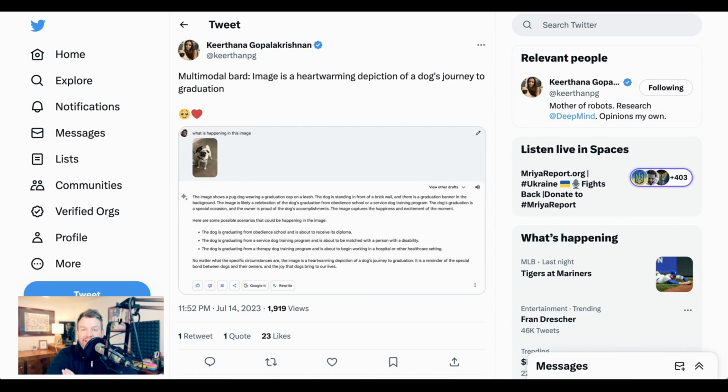What that means is that an image can now be used to prompt the system. Kirthana, a researcher at DeepMind, posted an image of a pug with a graduation hat and typed, "What is happening in this image?" Bard says the image shows a pug dog wearing a graduation cap on a leash. The image is likely a celebration of the dog's graduation from obedience school or a service dog training program.